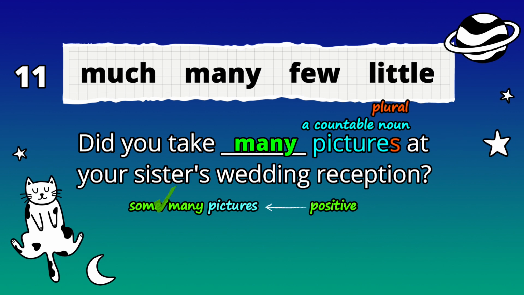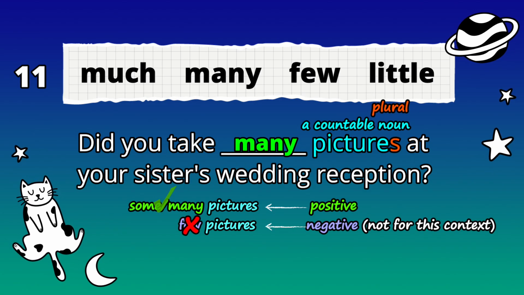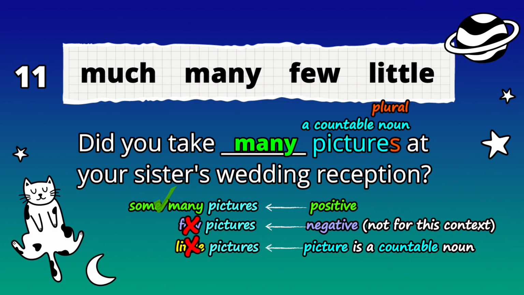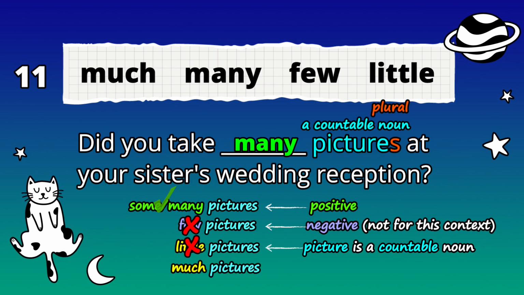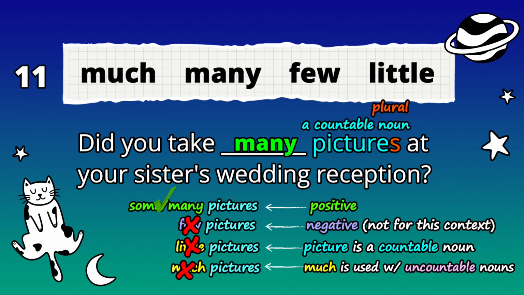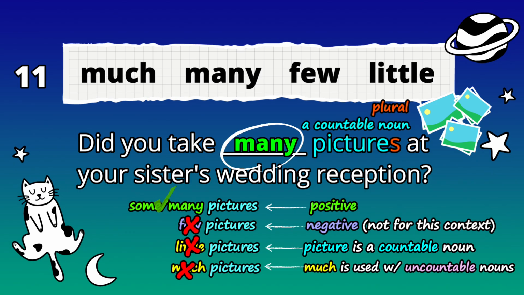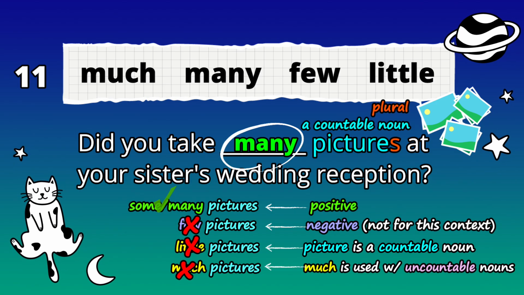Now, if you say, did you take few pictures? That's a negative. Doesn't really work here. Did you take little pictures? Again, doesn't work. Did you take much pictures? We can't use much because much is used with uncountable nouns. So many pictures here means did you take some pictures? Got it? Now for number 12.